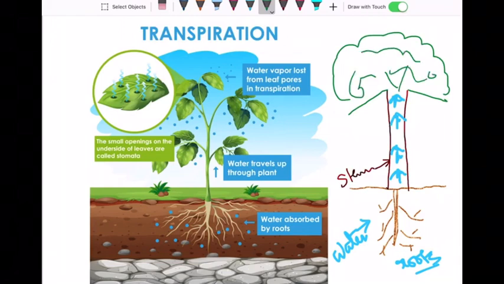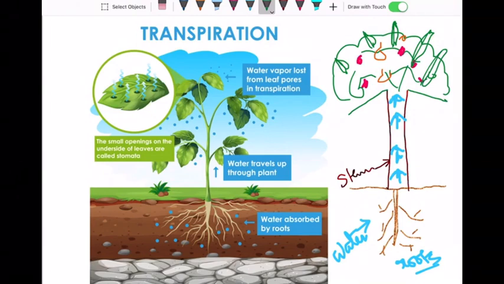It gets distributed to the leaves, to the flowers, to the fruits. Especially it gets distributed to the leaves, and these leaves will use water for photosynthesis.